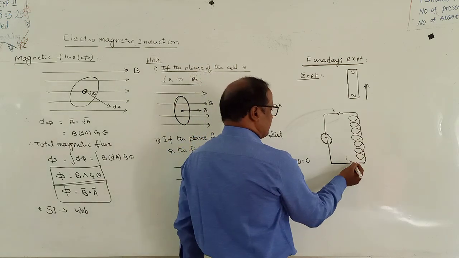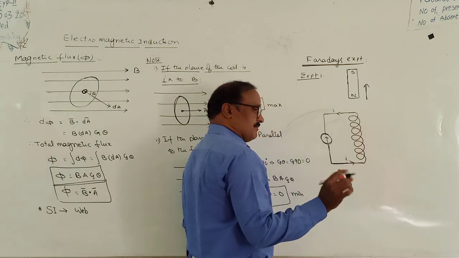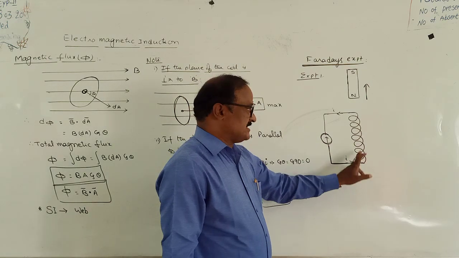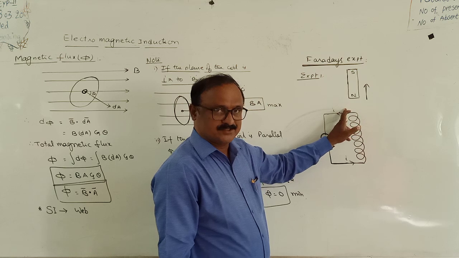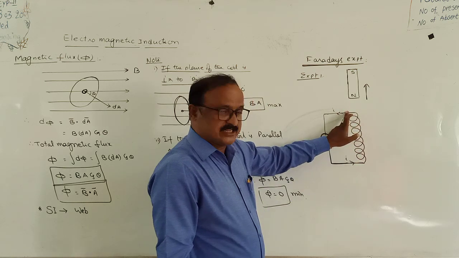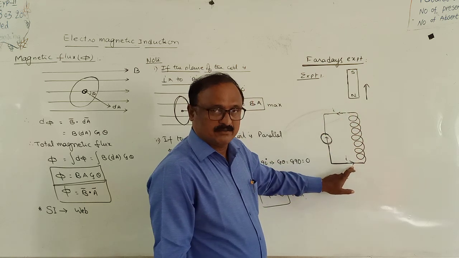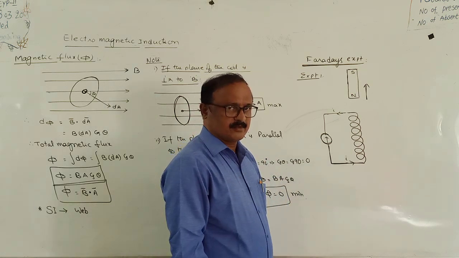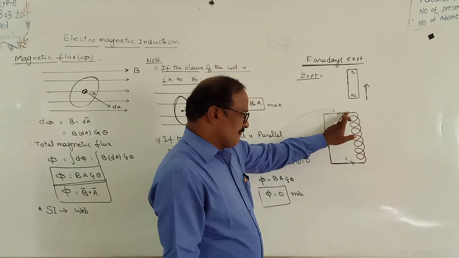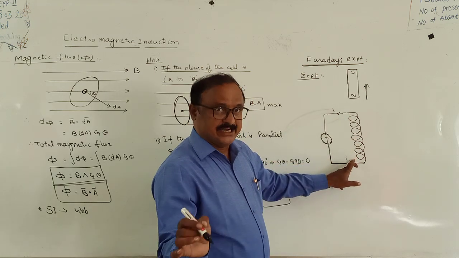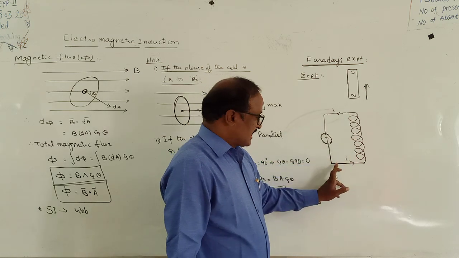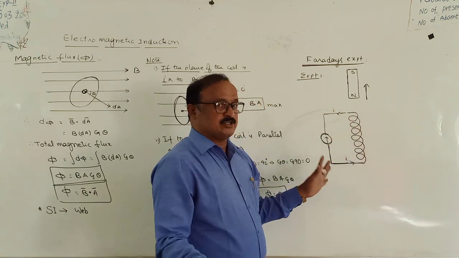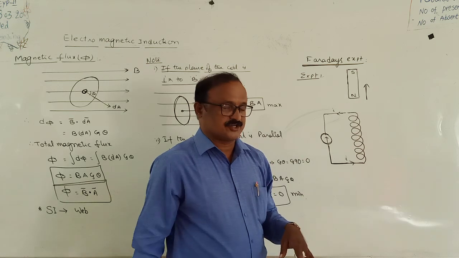Observe, when current flows, we know current always goes from higher potential region to lower potential region. That means there should be a potential difference developed between the two ends of the given coil. That potential difference is called the EMF. The EMF induced in the coil is called induced EMF, and the current generated inside the coil is called induced current, and this total concept is known as electromagnetic induction.